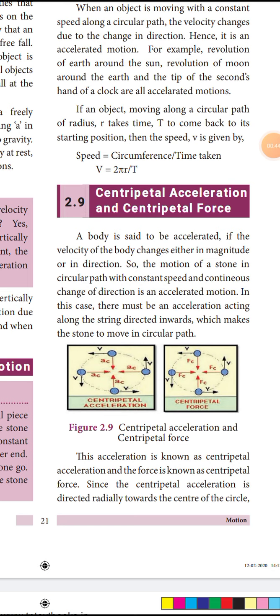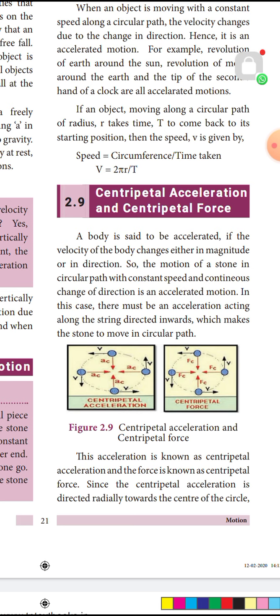A body is said to be accelerated if the velocity of the body changes either in magnitude or in direction. So the motion of a stone in a circular path with a constant speed and continuous change in direction is an accelerated motion. It is maintaining a constant speed, but the direction is changing. That is said to be accelerated motion.